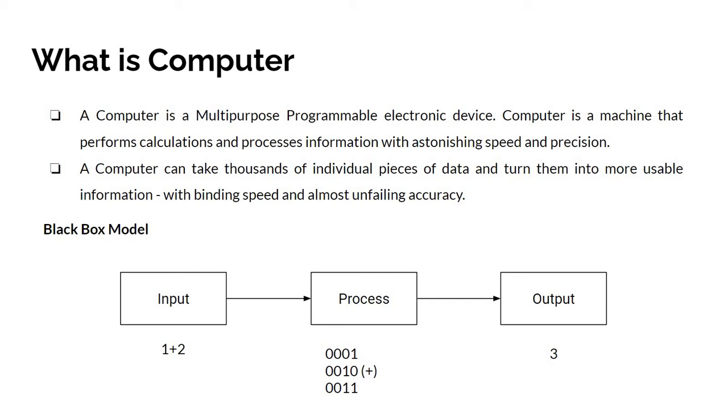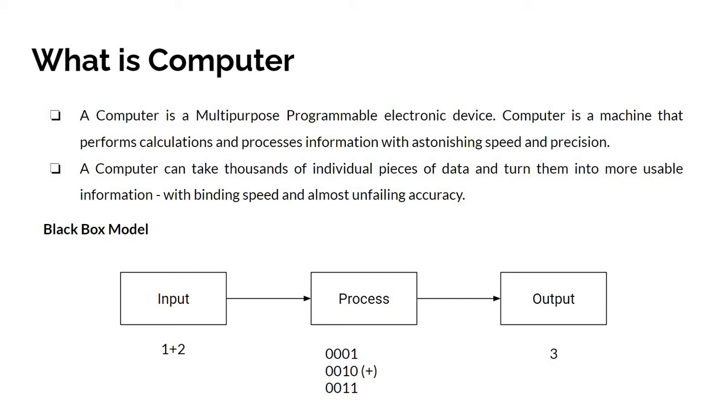Here in this example, 1 and 2 are decimal numbers, and 1 and 2 are converted into equivalent binary numbers, and the addition arithmetic operation is performed, and the output is translated again to a decimal number which can be understood by the user.